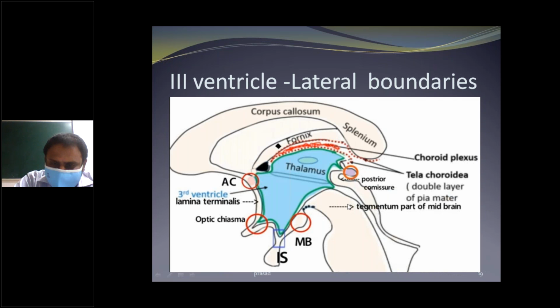The floor is formed by the tegmentum of the midbrain, mammillary body, infundibulum and optic chiasma. Here we show a simple diagram of the third ventricle boundaries.